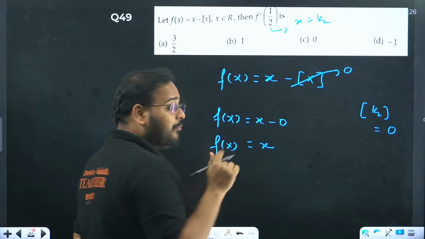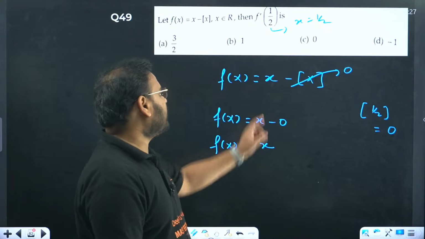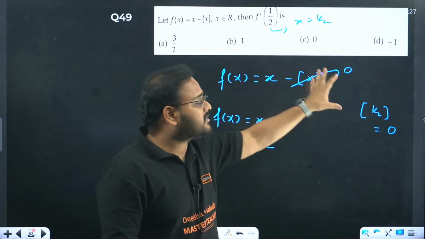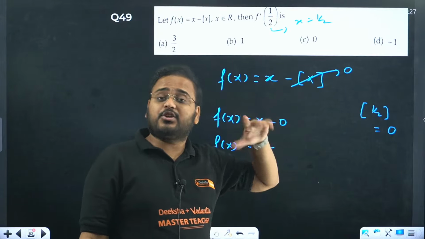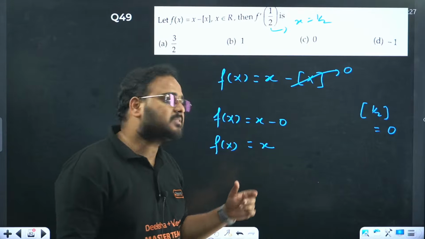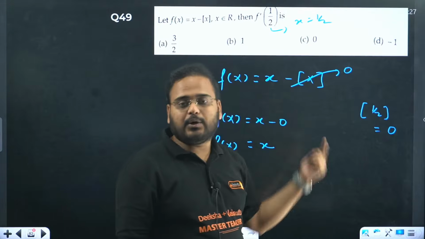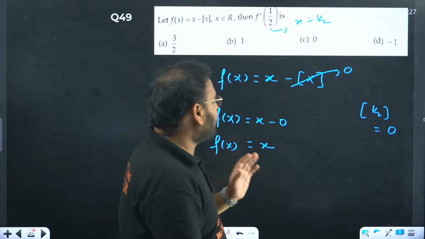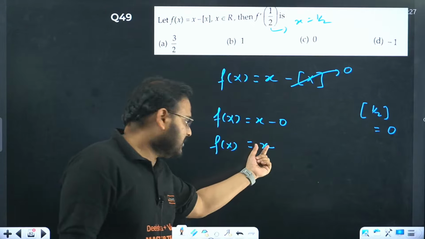You may make this mistake: sir, why not take x as 2? They're not asking you that. This 1 by 2 is to understand the nature of the function. The function transforms to simply f(x) equals x, because the greatest integer function value of 1 by 2 is 0.